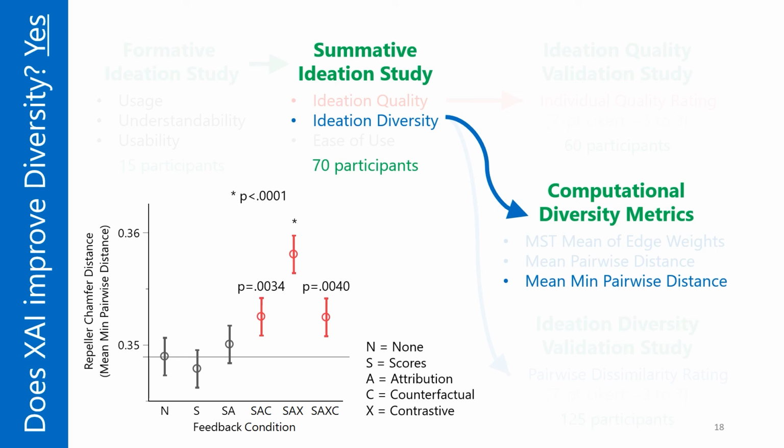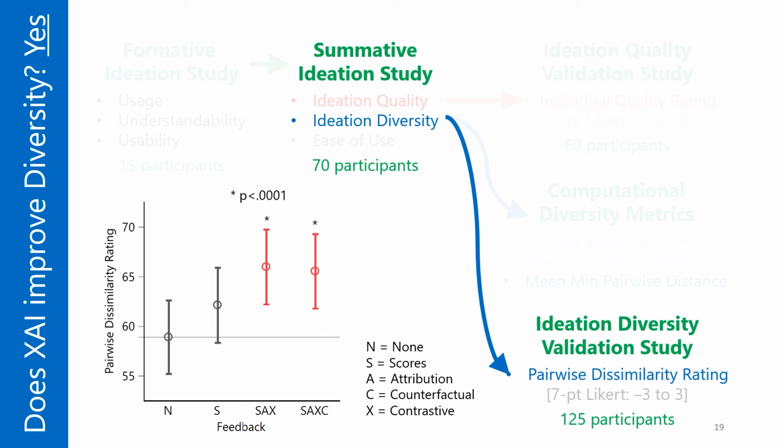Feedback conditions with 2 or more explanation types significantly outperformed other conditions. This figure shows validators' ratings on message pair dissimilarity. The highlighted results correspond to the conditions with explanations in feedback, which are significantly better than the conditions of no feedback or feedback with only prediction scores.